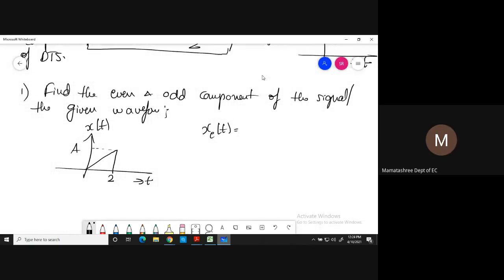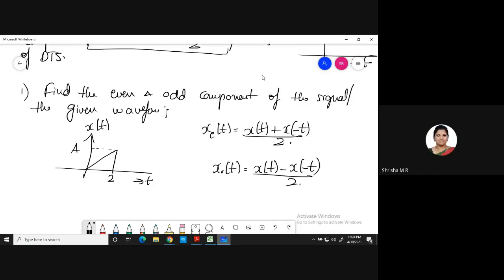Tell me the equation for the even component of the signal. x of t plus x of minus t divided by 2. That is the even part of the signal. Coming to the odd part, what is the equation? x of t minus x of minus t divided by 2.